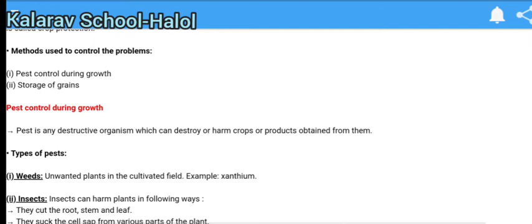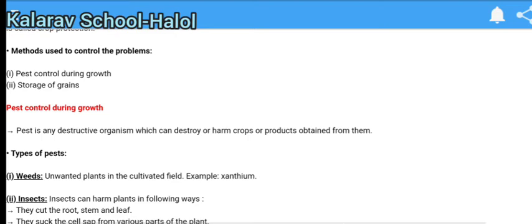Mainly, we can control the problems by controlling the pest growth, which means we have to cut off the growth of pests by applying certain chemicals. Or second is storage of grains. We have to store the grains in a particular area where the grains can be protected from harming factors or diseases. So first we will discuss pest control during growth.